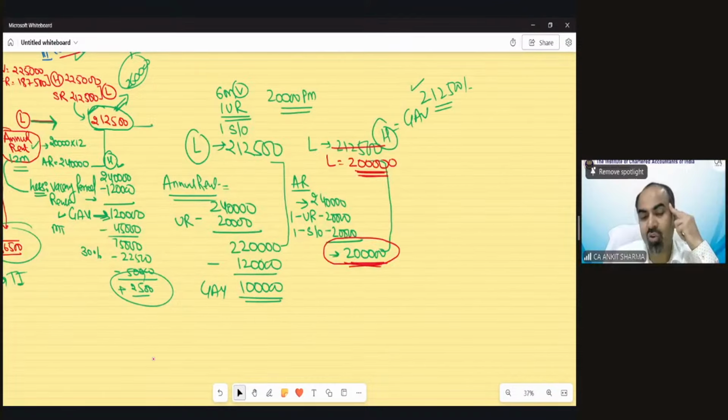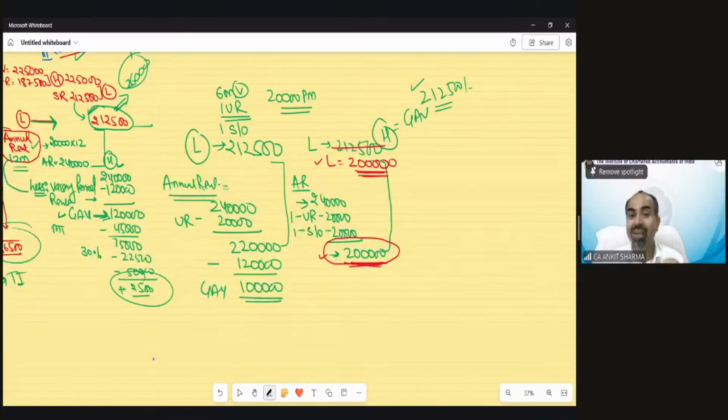Now which value should we consider? Because if you consider the lower value case, then this would be directly GAV. And if you consider this case, then we can reduce the vacancy time's 6-month rent. So your remaining rent would be only 80,000. So from the point of view of income tax, it is good that we consider this value. But what should be done? If both values are equal, which value should we take?